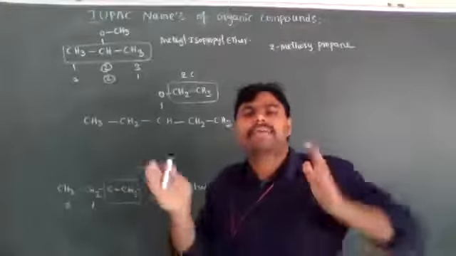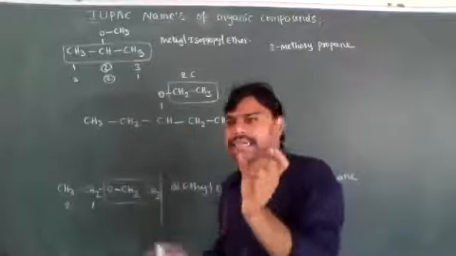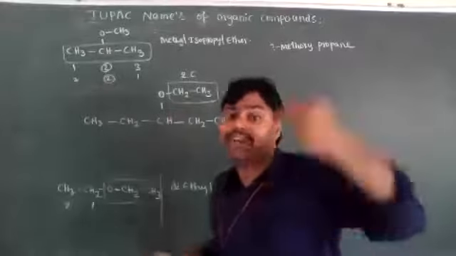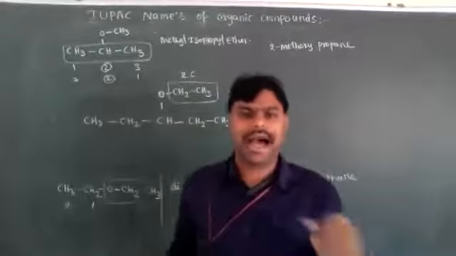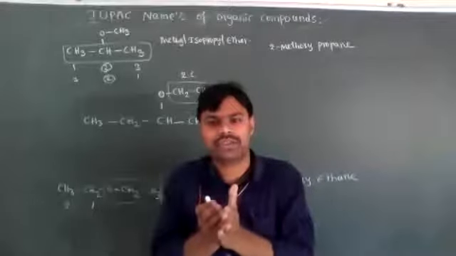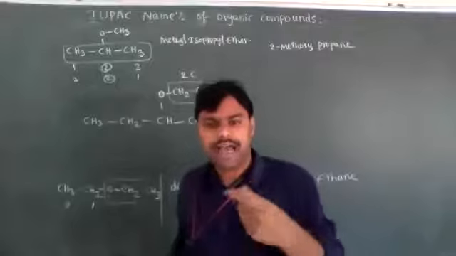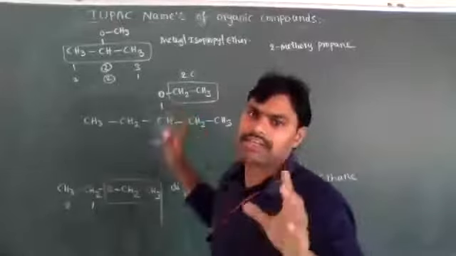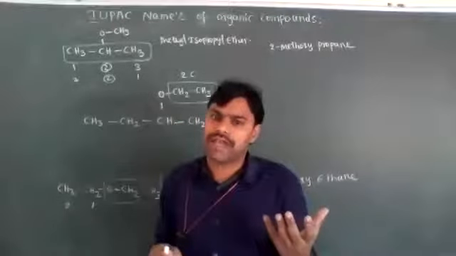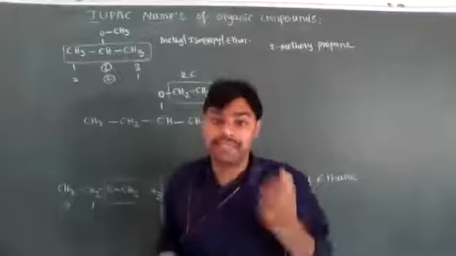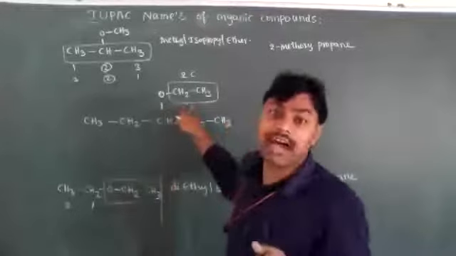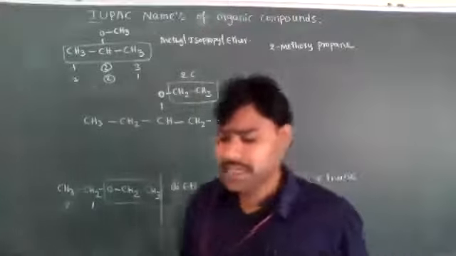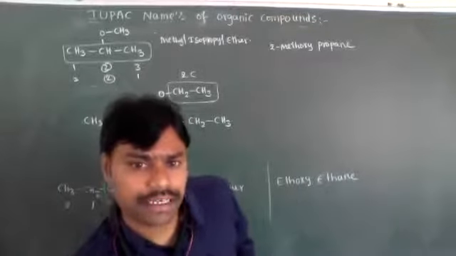Yes, ethers are one type of organic compounds, but the ether OCH3 group is not a functional group; we have to consider it as a prefix only, like halogen atoms. According to IUPAC nomenclature rules, halogens always have to be considered as a prefix. Like the halogens, the alkoxy group in ethers also always has to be considered as a prefix only. That's why the OCH3 or OR group is a substituent. It is not a functional group. Understood?